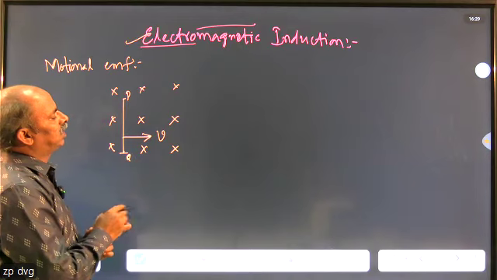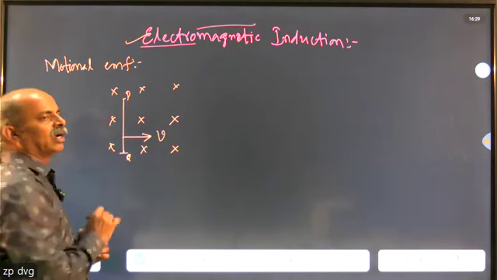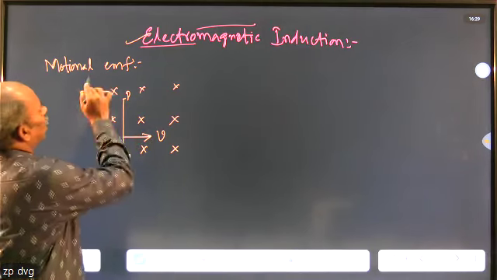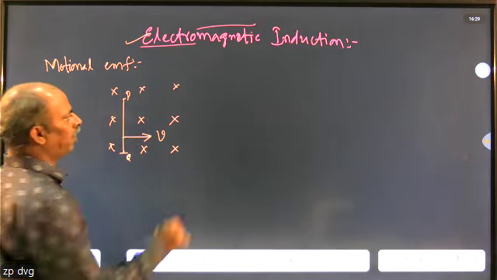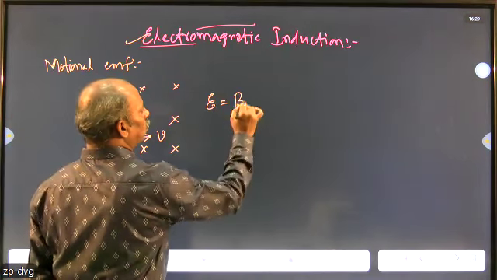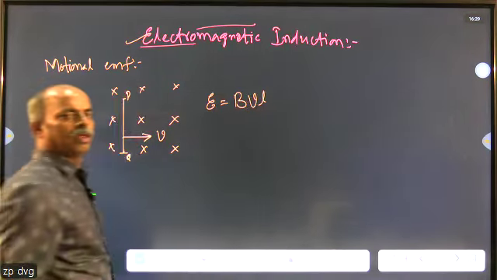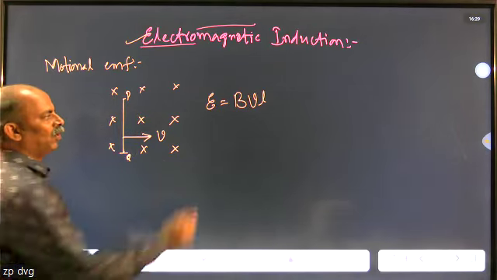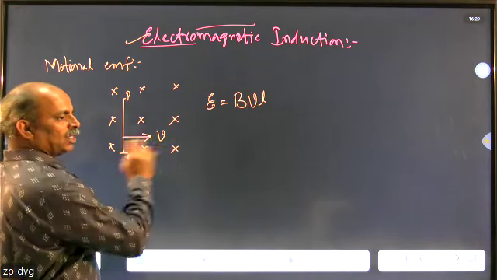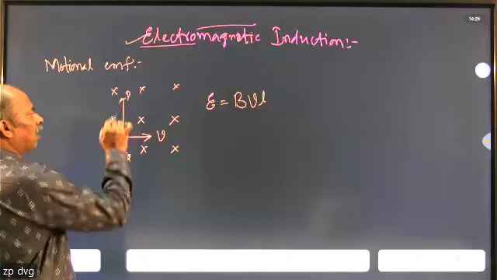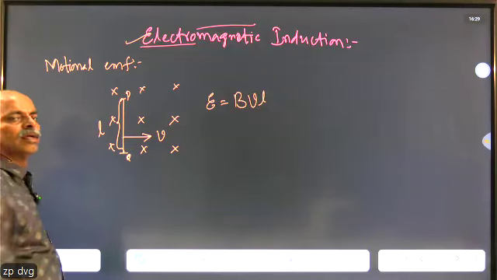That voltage that gets developed within the conductor due to its motion within this magnetic field is called motional EMF. And that motional EMF is given by E equals B V L, where B stands for the strength of the magnetic field, V stands for the velocity with which the conductor is moving, and L stands for the length of the conductor.